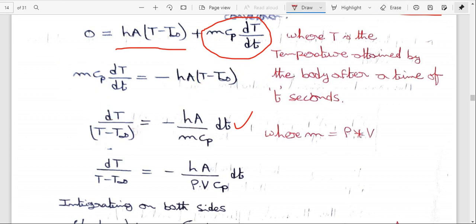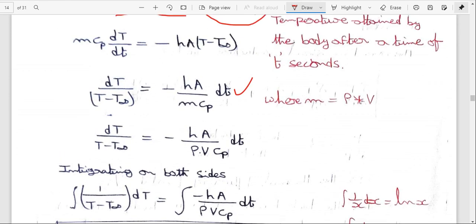So here dT by (T minus T infinity) is equal to minus of hA by m value. What is the mass value? Mass is equal to density into volume. Cp is the specific heat, h is the convective heat transfer coefficient, and A is the cross sectional area of the given body.